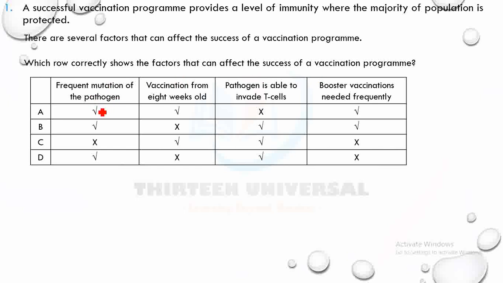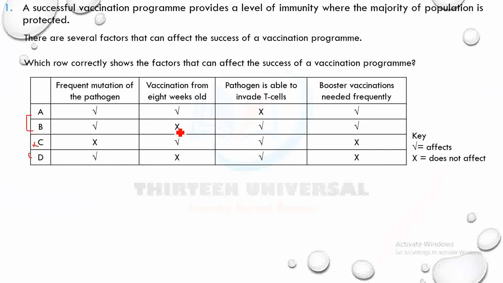But before then, I'd like you to try to solve the question. When you see the tick there, tick means it affects, X means it doesn't affect. So frequent mutation of the pathogen, does it affect it? Pause it and look at it. Yes, frequent mutation affects it. So these three are on the go. We cancel this. Now, vaccination from 8 weeks old really is not a factor. That selects B.